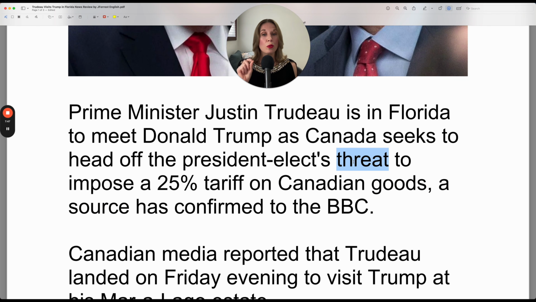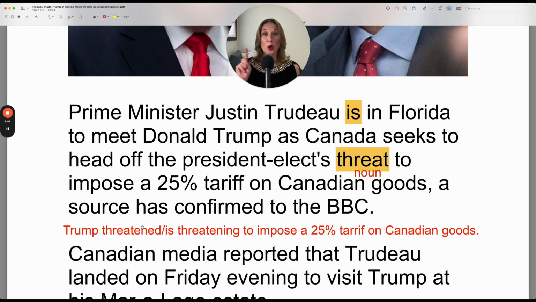And notice here, threat, this is our noun. We know because there's an article, but also because the verb form, remember, is threaten. So you have to add that en, threaten. And notice how this T isn't overly pronounced in American English. Threaten, threaten, threaten. The verb form would be either Trump threatened because it's a past simple action. He already did it. So notice the pronunciation, threatened, just a soft D at the end.